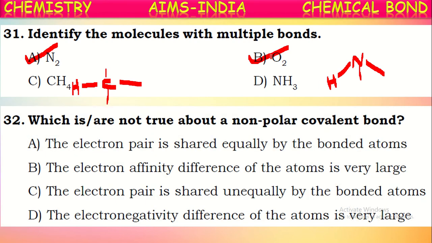Next one, which are not true about a non-polar covalent bond. A non-polar covalent bond means a pure covalent bond. We can say the electron pair is shared equally by bonded atoms. Yes, if it is said to be non-polar, the pair of electrons should be shared between the two atoms equally. Then only it is said to be non-polar. That is correct. Okay, this is actually correct about it, but it is not the correct answer.